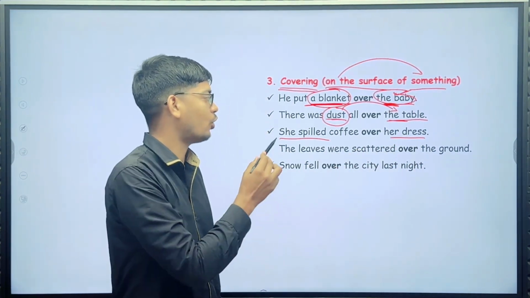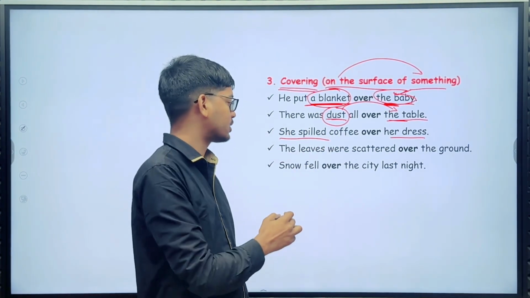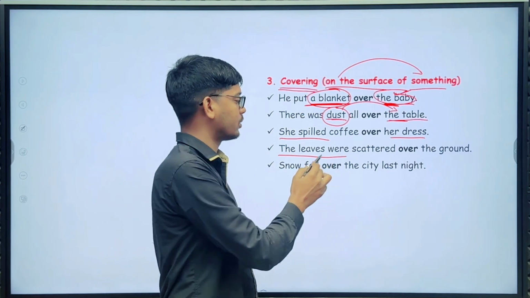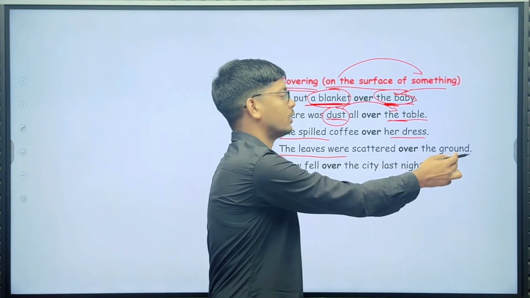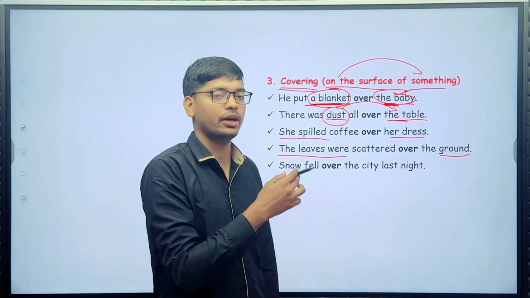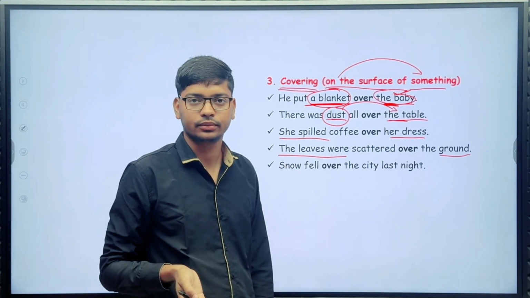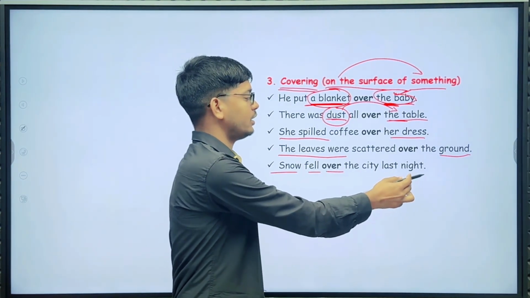Next, the leaves were scattered over the ground. Snow fell over the city last night.